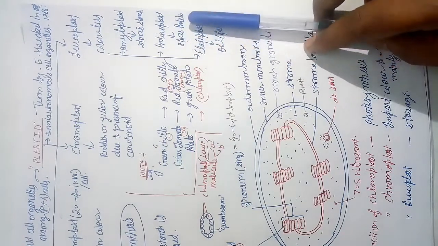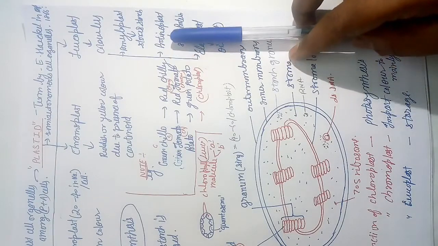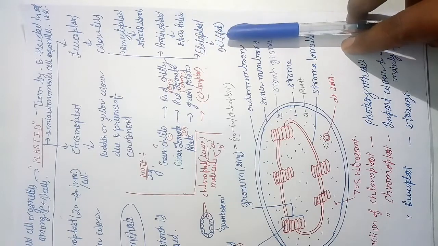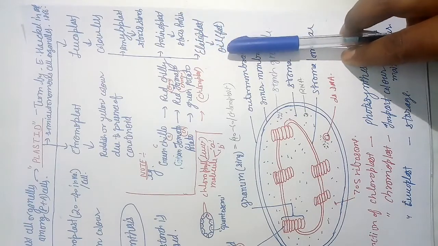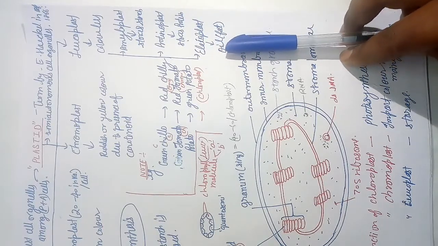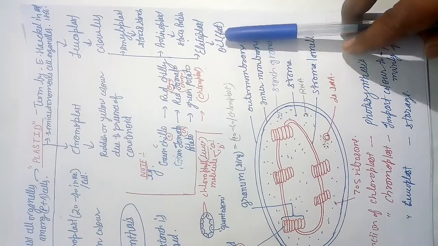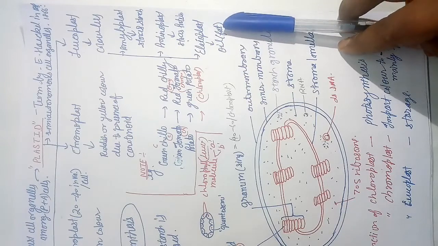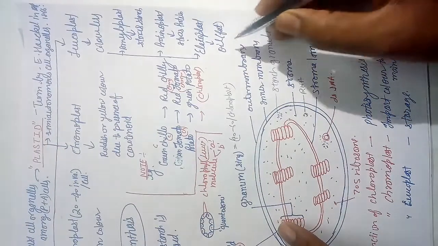It stores protein. The name itself suggests proteinoplast means proteins. Next, elaioplast stores oil. Yeah, we can say fat. There is a little difference between oil and fat. Let me tell you all.